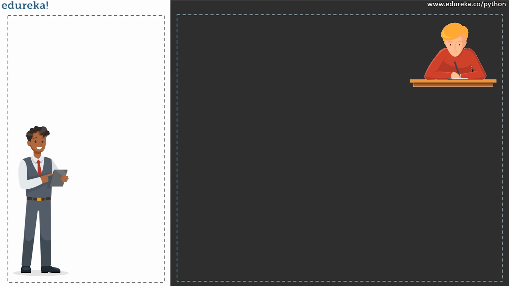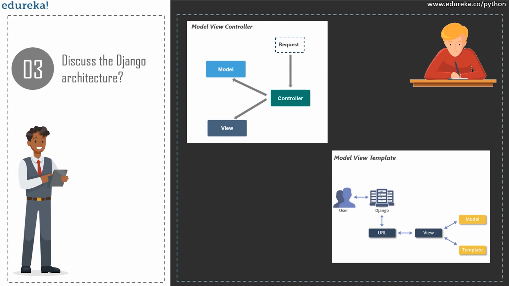Now moving on towards the next question, which is the Django architecture. Like I've already told you all before, Django follows an MVC-MVT architecture. MVC stands for Model View Controller. It is used for developing web applications where we break the code into various segments. Here we have three segments, namely the model, view, and controller. Model is used for storing and maintaining data. It is the backend where your database is defined.